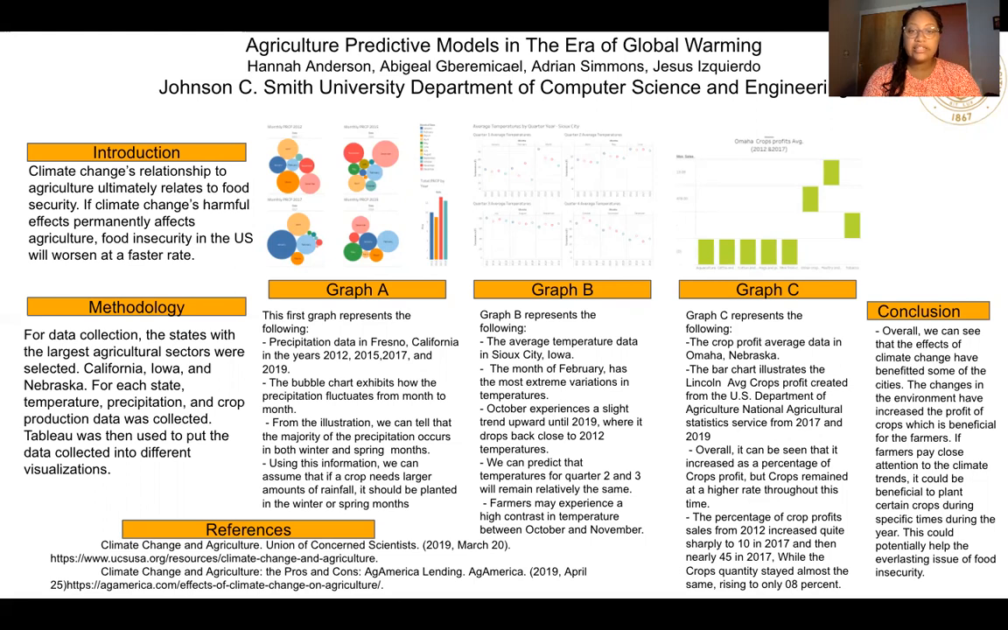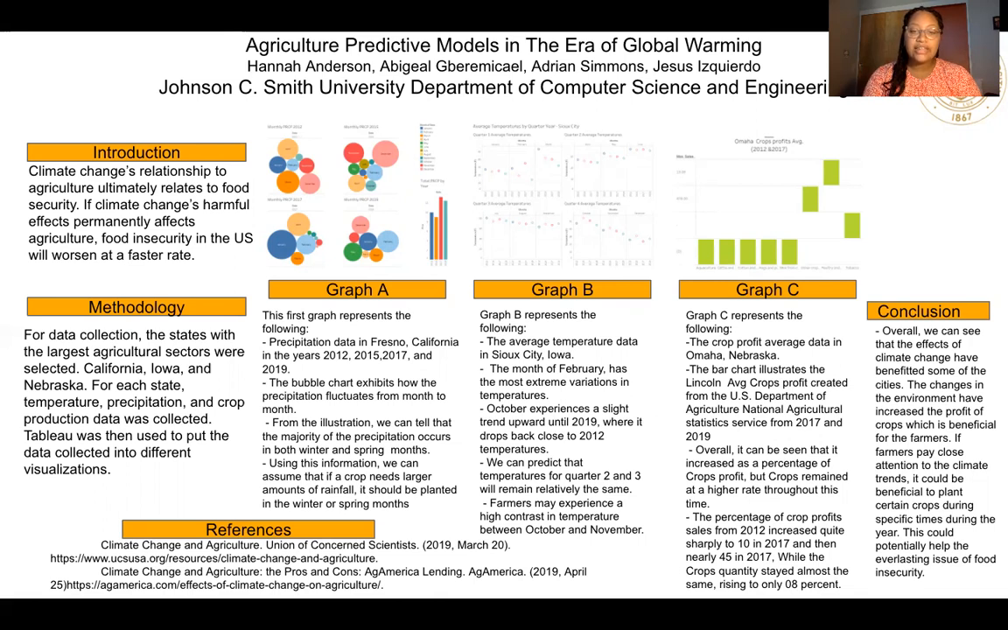Graph B represents the following: the average temperature data in Sioux City, Iowa. The month of February has the most extreme variations in temperatures. October experiences a slight trend upward until 2019, where it drops back close to 2012 temperatures.